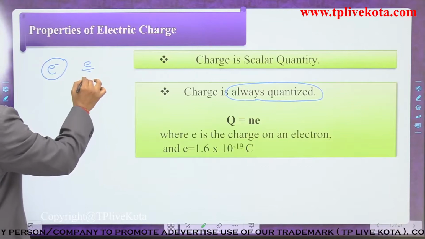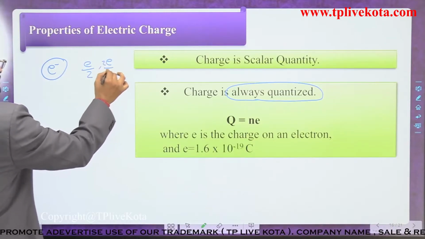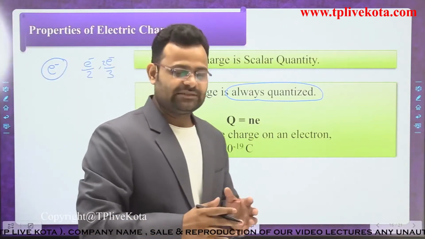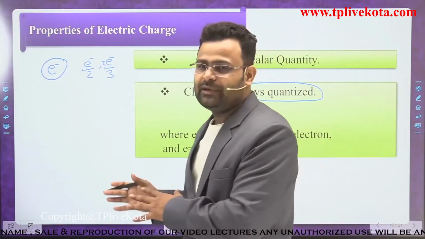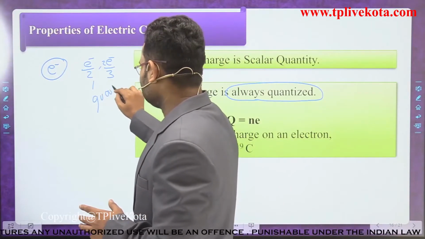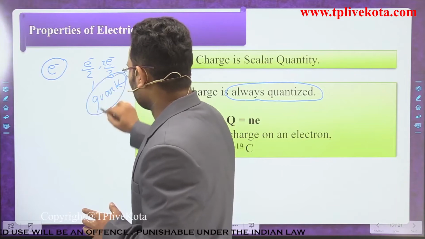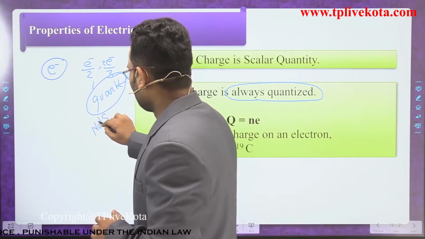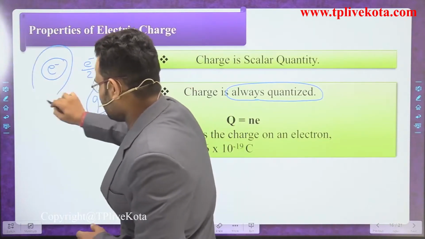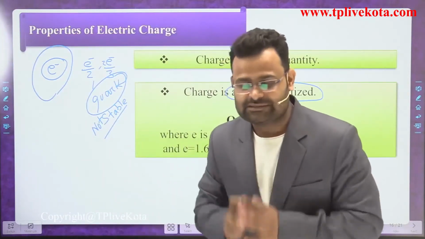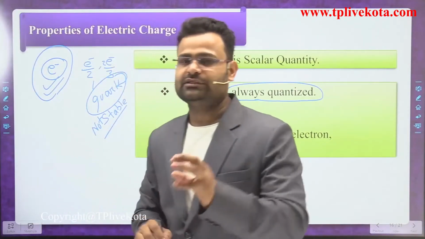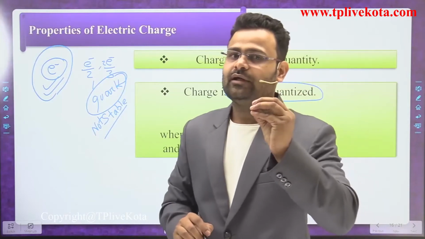E by 2, 2e by 3, it is not possible because I have already said, yes dear students, that such a charge is possible, but that charge is called a quark. That charge is called the quark, but it is not stable. So we are not talking about those charges. We are talking about the smallest stable charge, that is the electron. The electron is the smallest particle of our atom.